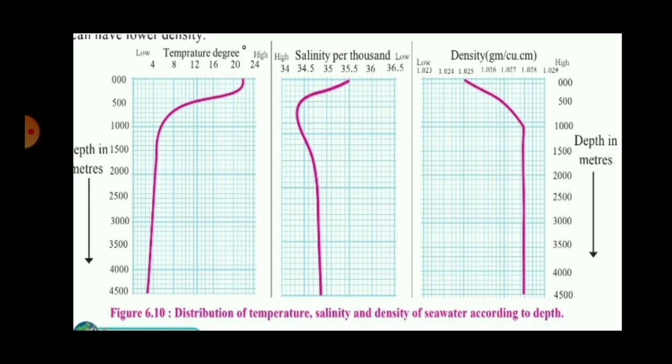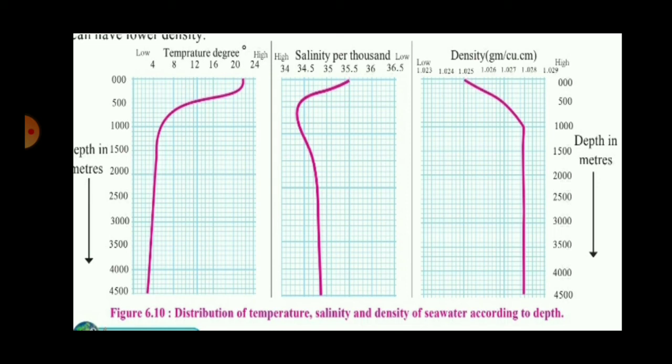There are certain questions. Give it a try. With increasing depth, what decreases? Temperature, salinity or density? That is, density decreases. At what depth does the change in this factor become almost zero? After the depth of 1000 meters, the change becomes almost zero. That is, there is no change after 1000 meters. It remains constant. Till what depth is the change in this factor higher? Till the depth of 500 meters, the change is higher.